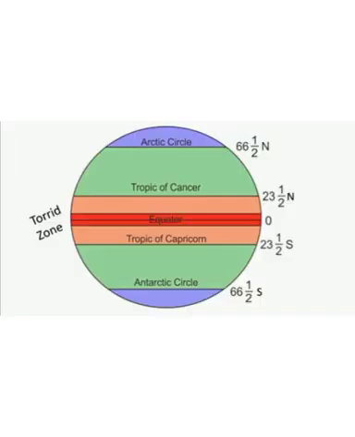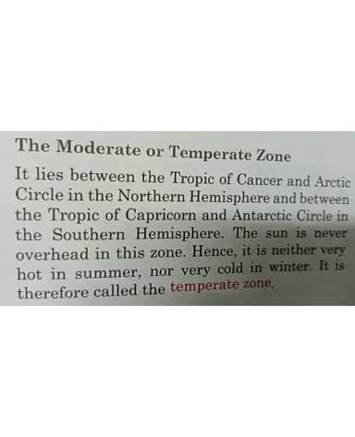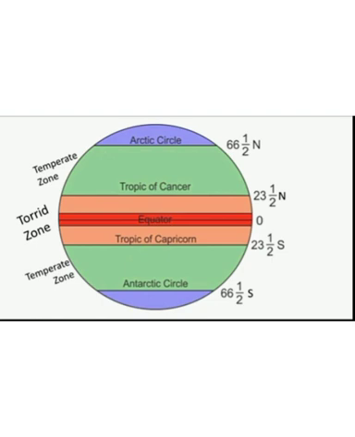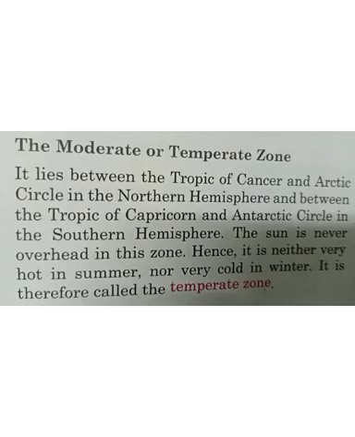The torrid zone, between the Tropic of Cancer and the Tropic of Capricorn, is the hottest zone. The next one is the temperate zone. It lies between the Tropic of Cancer and the Arctic Circle in the northern hemisphere, and between the Tropic of Capricorn and the Antarctic Circle in the southern hemisphere.